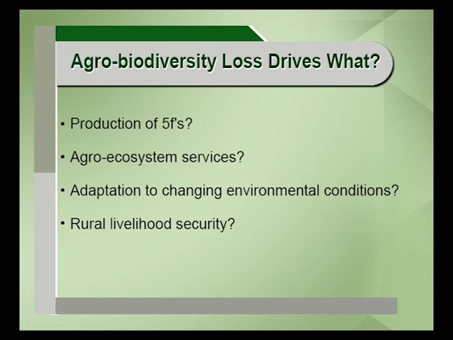Think about a plant that has been pollinated by a specific insect population or a specific animal. If that insect pollinator species is affected, vanished, or extinct, what will happen to the pollination? What I want to say is that we cannot have these agro-ecosystem services if we lose agro biodiversity. We need to understand how rural livelihood security and food security are connected to agro biodiversity. If we lose agro biodiversity, these securities will also be endangered.